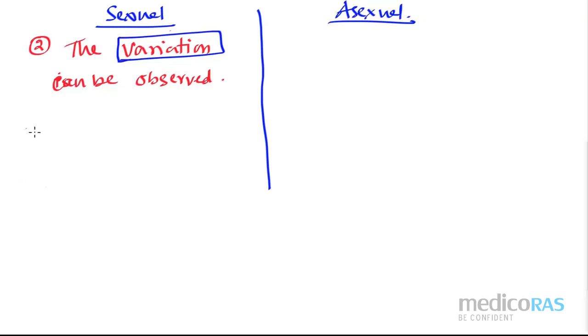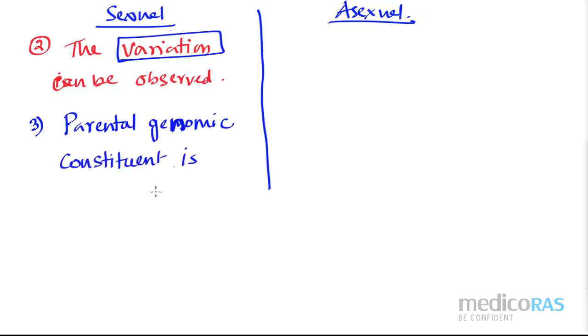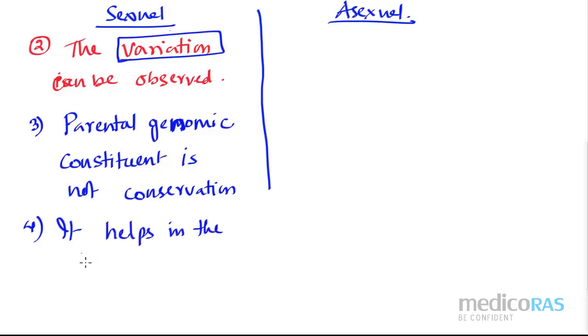So what I can write here, number 3: parental genomic constituent is not conserved. That means you have not only taken your parental genome, but also added some other genome. So it helps in the evolutionary progress.